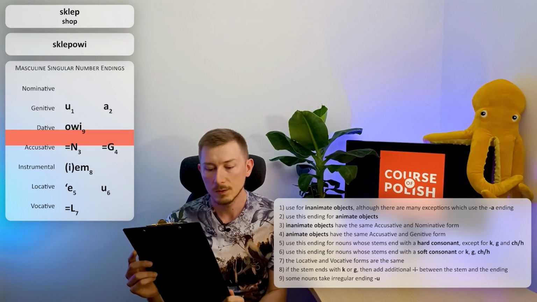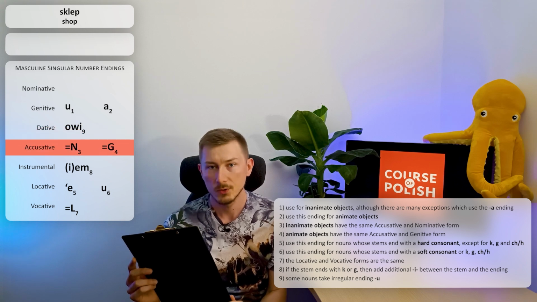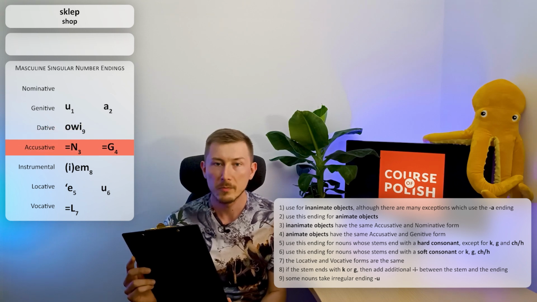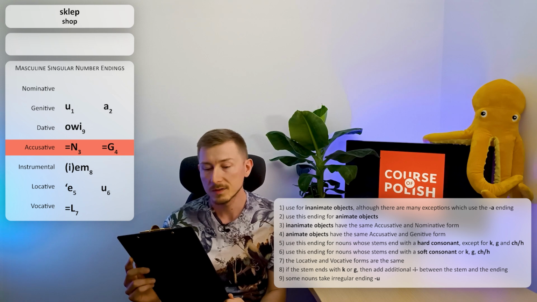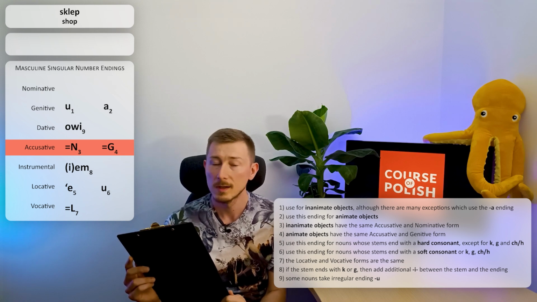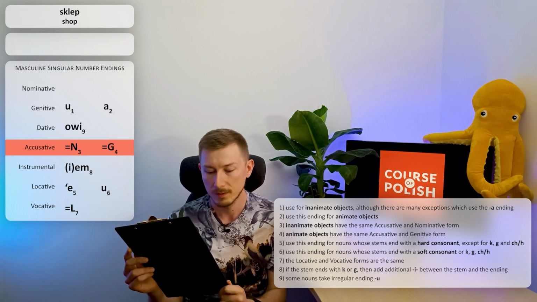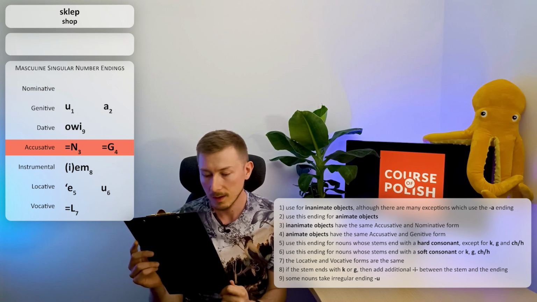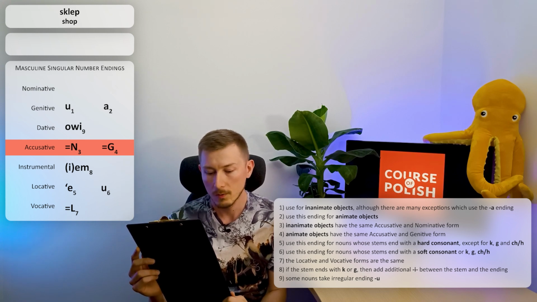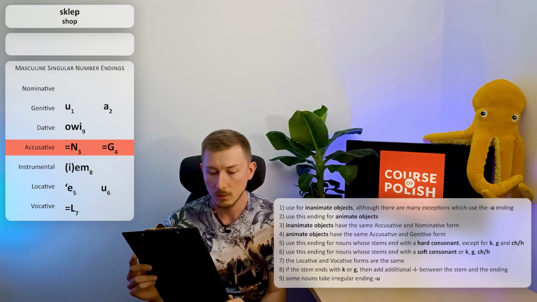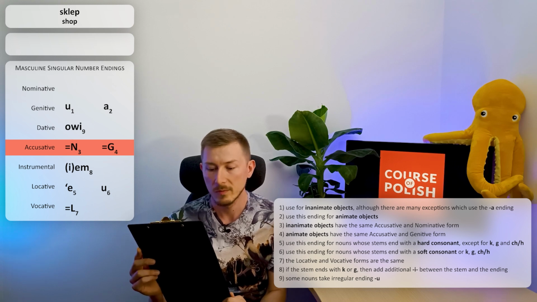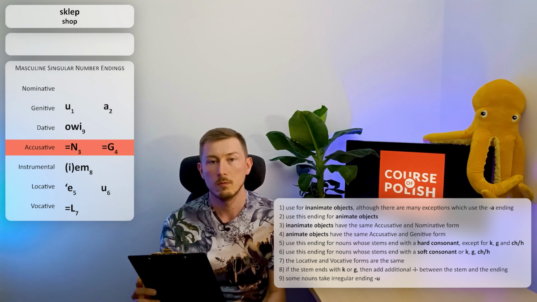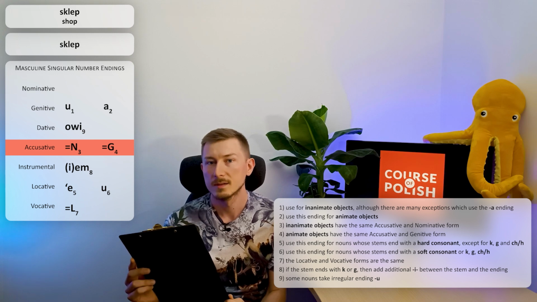Next case, accusative. Here we have 2 options. Either it's the same form as in nominative case or the same form as in genitive case. Let's read the rules. Rule number 3. Inanimate objects have the same accusative and nominative form. Alright, sklep is inanimate, so we are using the same form as in nominative. So the form will be sklep.